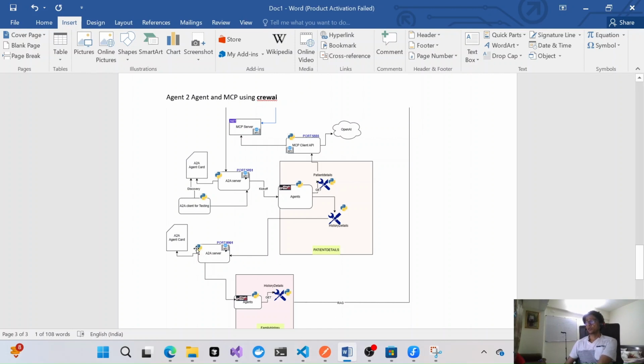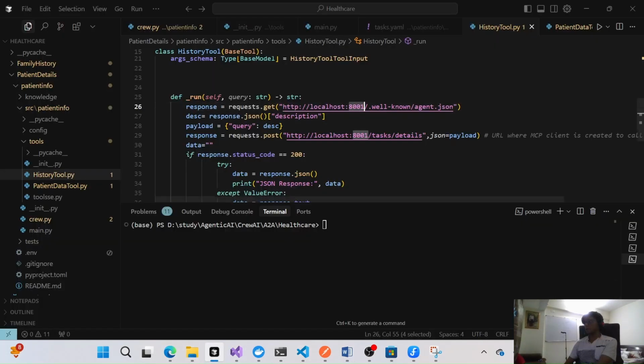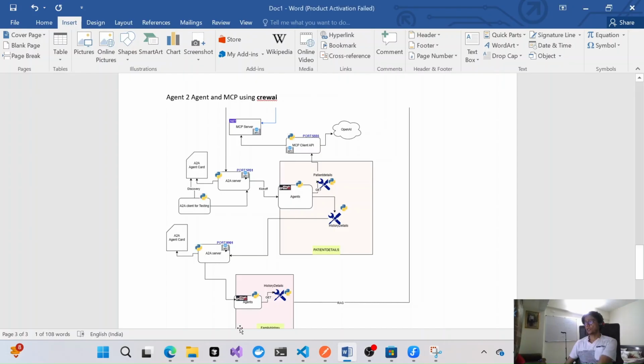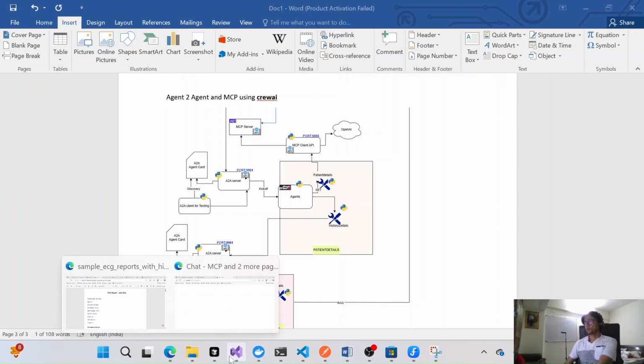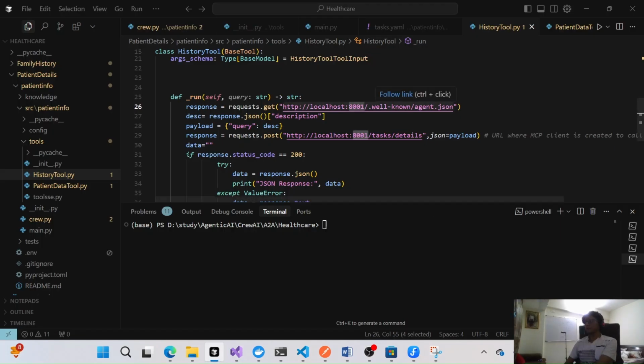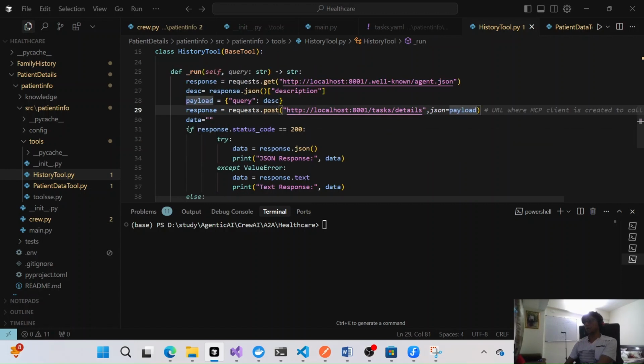How will we call this agent? Through this A2A server. You can see it here, 8001, we are exposing it on the A2A server. So we get the definitions, descriptions, and then we are calling this through our payload. Whatever request we are getting in the query, we are passing it here in the payload through the descriptions and all, and then we are getting all these details, right? So we'll concatenate the descriptions here as well. We can do it this way as well.